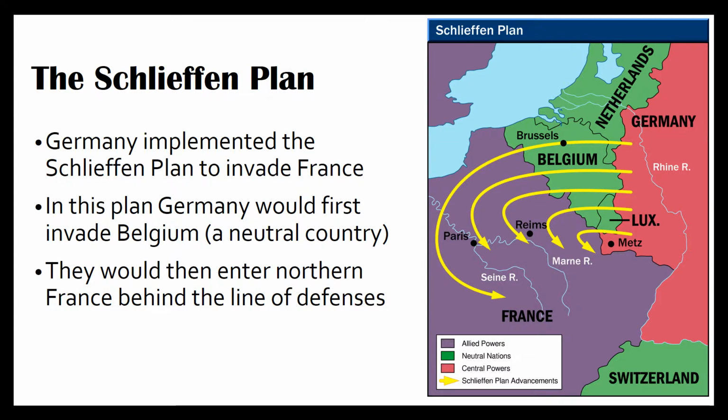So as you can see by the arrows, Germany travels through neutral Belgium to go around into northern France behind the Maginot Line to avoid that line of fortresses that are in that kind of pointy area that's sticking into Germany. That's where that line of defenses is. So they're able to go behind it.